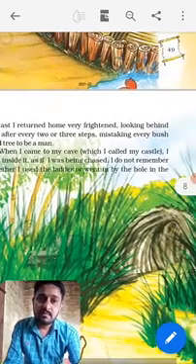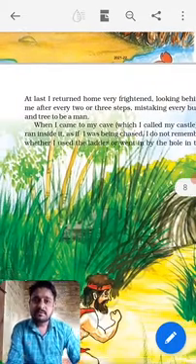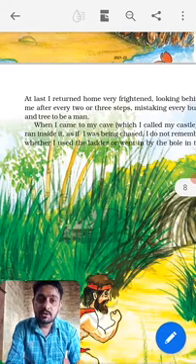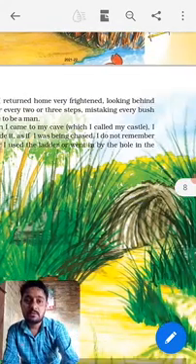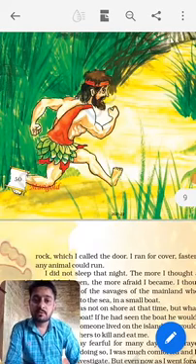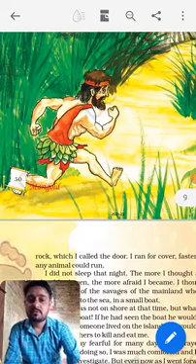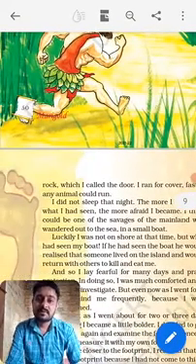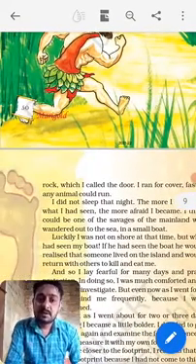I do not remember whether I used the ladder or went in by the hole in the rock, which I called the door. I ran for cover faster than any animal could run.